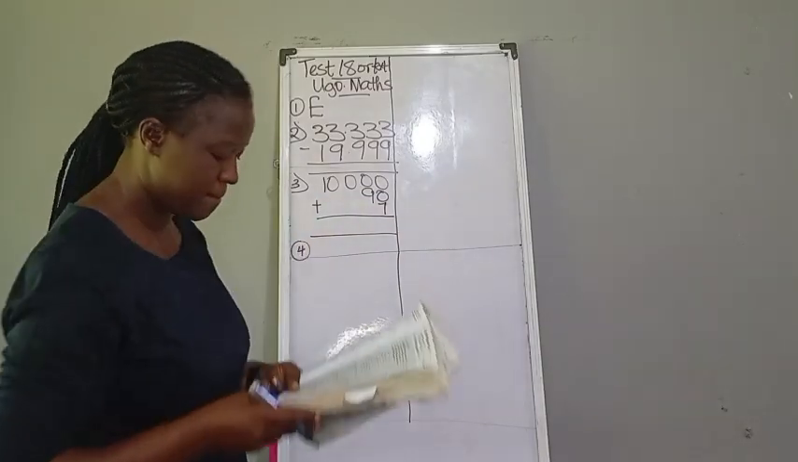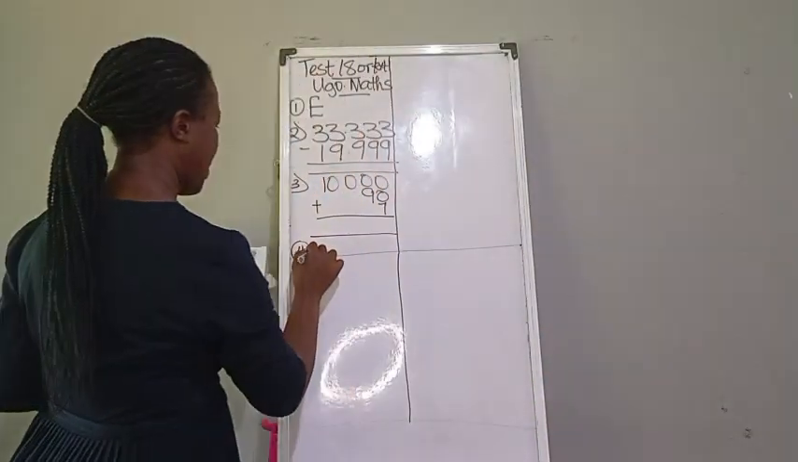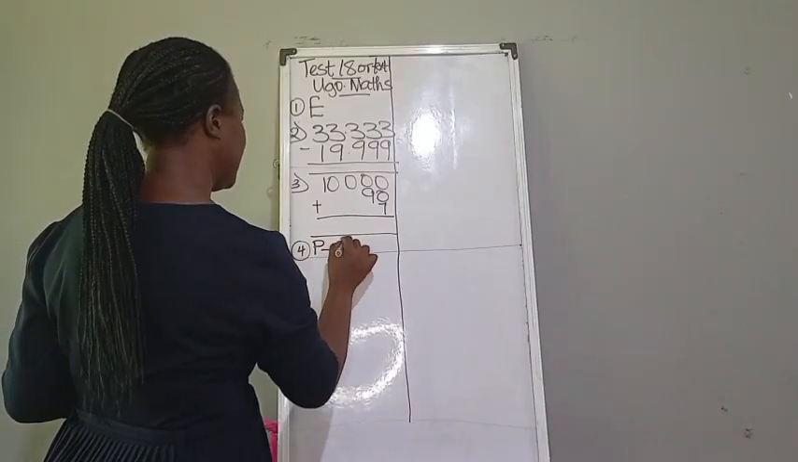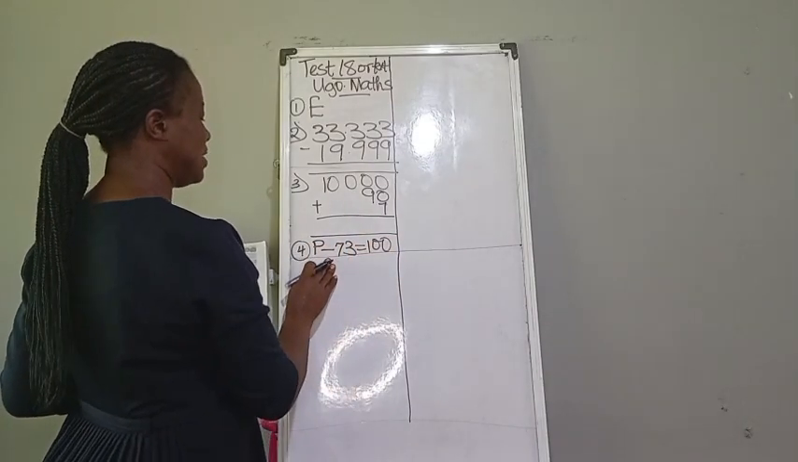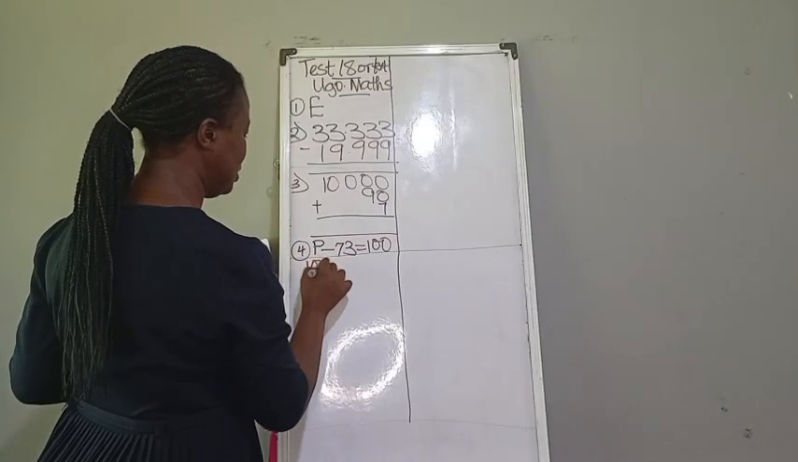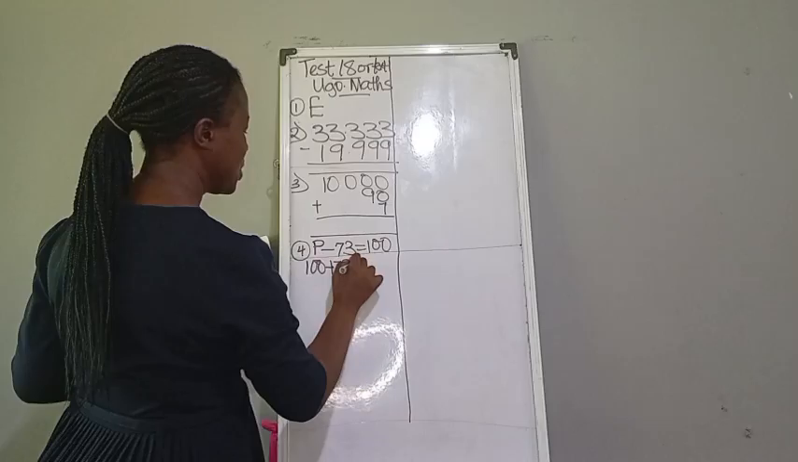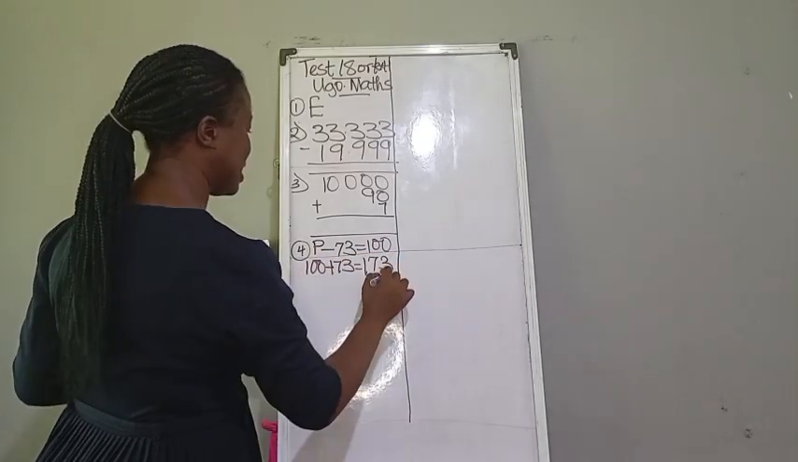Number 4, given that p minus 73 is equal to 100, what is the value of p? p minus 73 is equal to 100. So what do you do here? When you have it as subtraction, you turn it to addition. That will be 100 plus 73, which is equal to 173. Do we have it? We have it as option B.